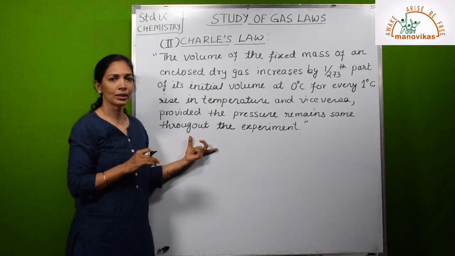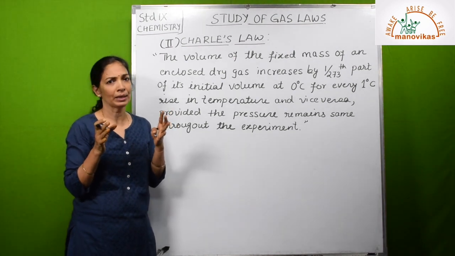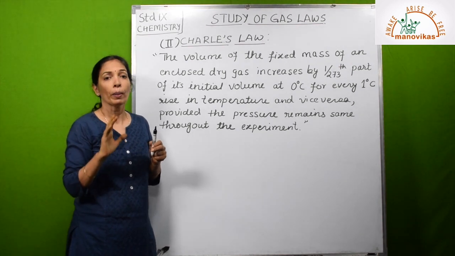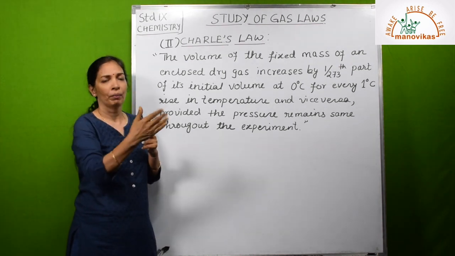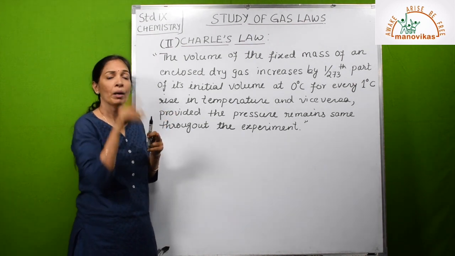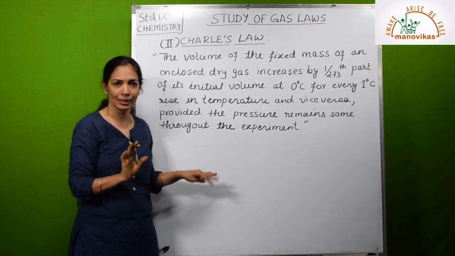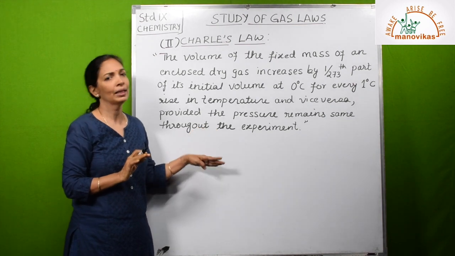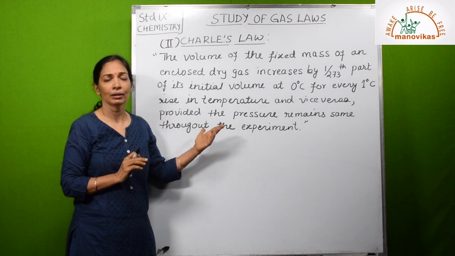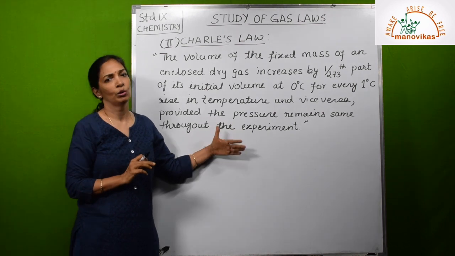Basically what this law says is, for a fixed mass of enclosed dry gas, whatever is the volume at 0 degrees Celsius, if you increase the temperature by 1 degree Celsius, then the volume will also increase. How much? By 1/273 of whatever volume was there at 0 degrees Celsius. And if temperature decreases, then volume will also decrease. That means volume and temperature are directly proportional. So if the temperature increases, volume also increases.